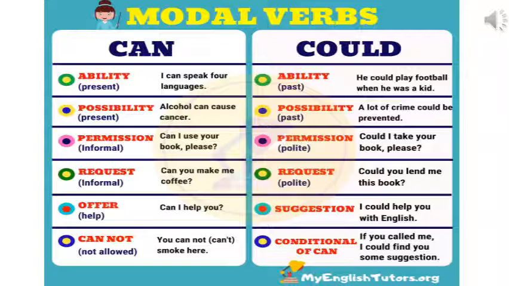But if I say he could play football when he was a kid, that means when he was a child he could play. But at present he may or he may not. The situation is not clear. So we are talking about the ability when he was a child.